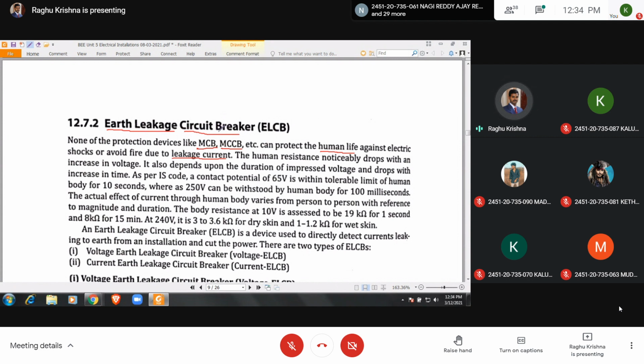So let us see what is meant by leakage current. If you face any problem, you can express.